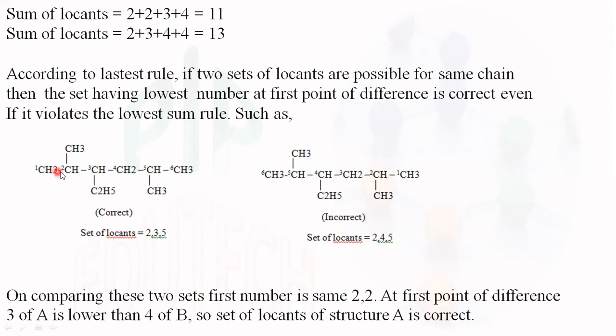Now see, in the first structure it is second, third, fifth position. In the other structure, it is second, fourth and fifth position. So the first position is the same, 2, 2. The second position is varied. Here it is 3 and here it is 4. So that is what the rule says: the lowest number is considered at the first point of difference. So this is considered correct and this is considered incorrect because here it is the fourth position and here it is the third position, for the second substituent.